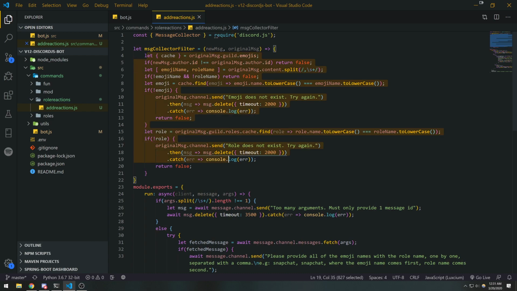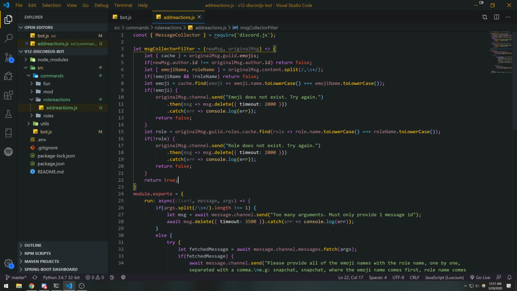So if we've done all of our checks, so if everything is correct, I think that's all we have to do. We're not going to worry about checking if the role has certain permissions, because if you're someone that's using this bot, you should know better not to allow your users to assign themselves to a moderator role, especially through a role reaction command. Okay, it's just common sense. So we're just going to return true. We've done all our checks already. I'm pretty sure we've done all of the valid checks that we need to do.